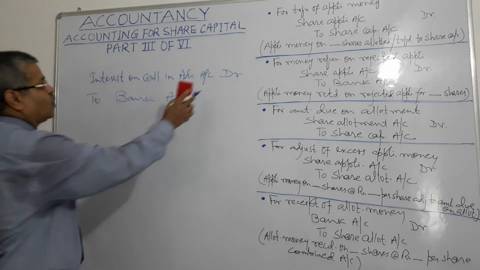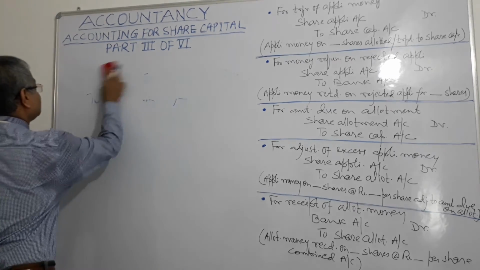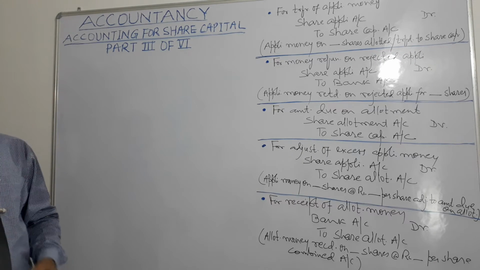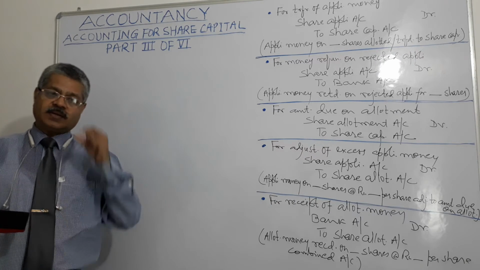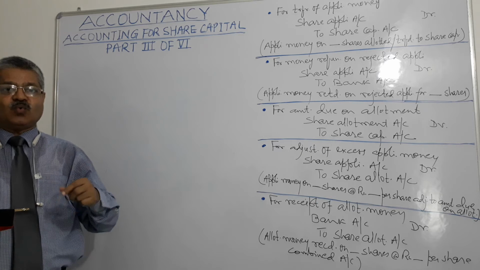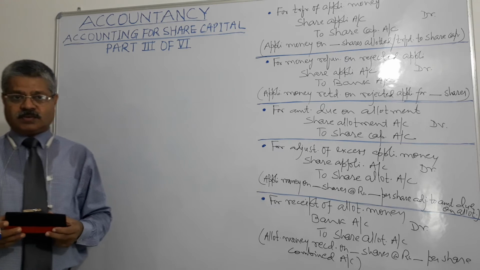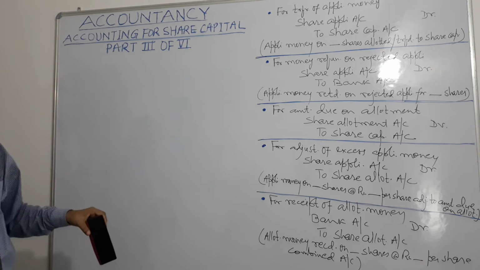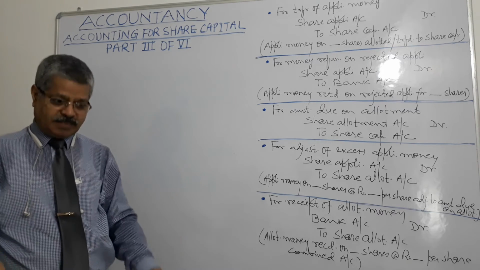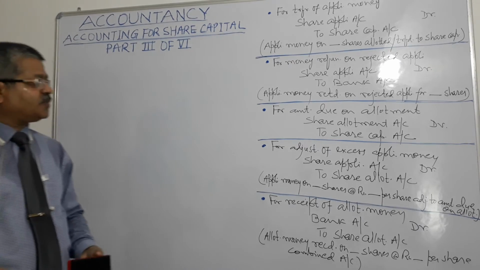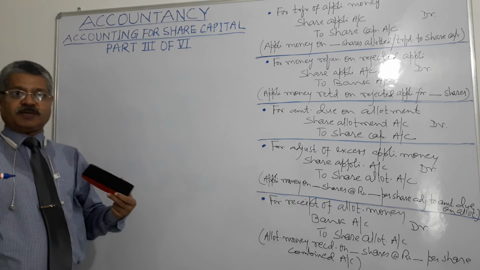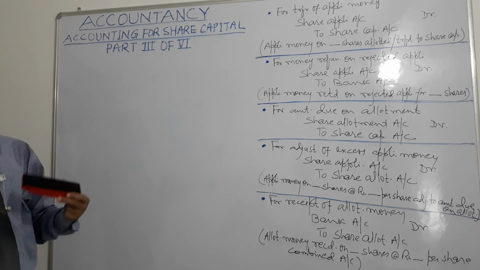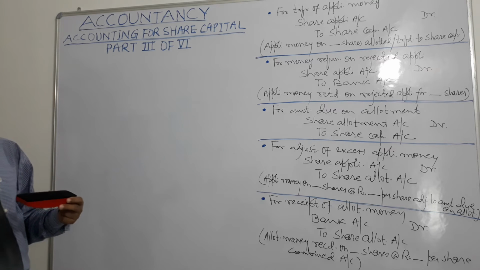Now what happens when there is a case of oversubscription? An issue has been made and the issue has been oversubscribed, right? Oversubscribed means, in the example I had given, the company wants to issue 1 lakh shares, but subscription has been received for 2 lakh shares, oversubscription by 1 lakh. So what are the entries to be made on application and allotment?